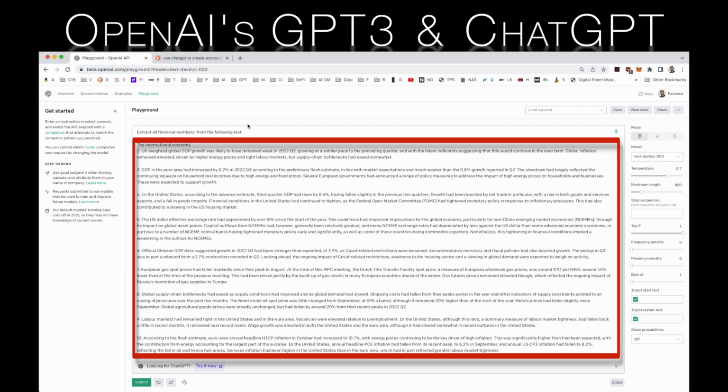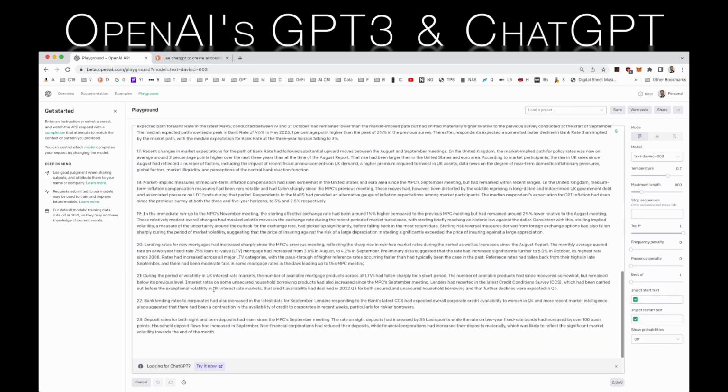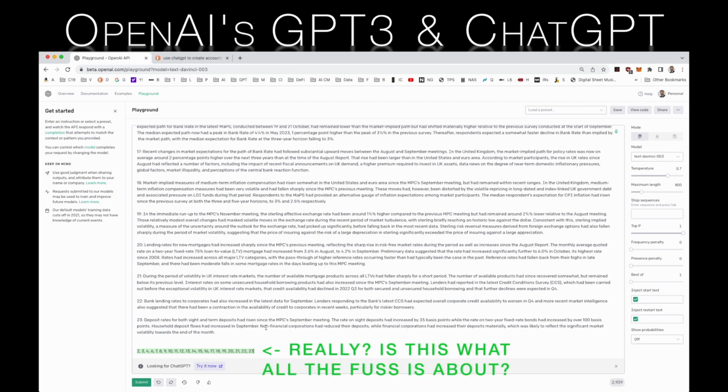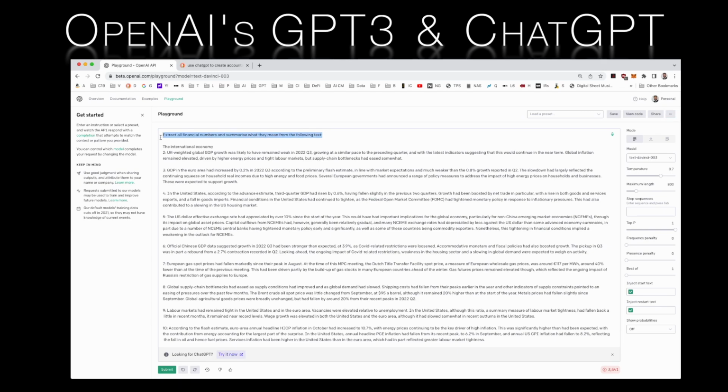To do this, we paste the text of the minutes into the browser, and at the beginning, provide a simple instruction of what we want done. So, let's start with extract the financial numbers from the following text. We then submit all of this text containing our request and the December 2022 MPC minutes to GPT-3. The results are frankly very disappointing. All we have is a list of numbers. The AI has been somewhat literal in its response to our request. So let's try something else.